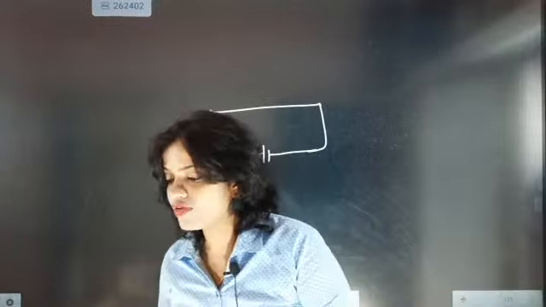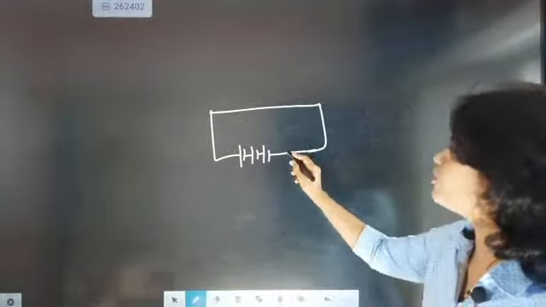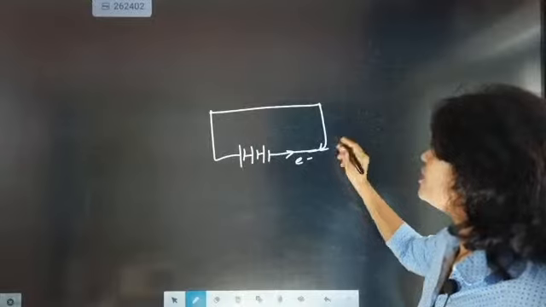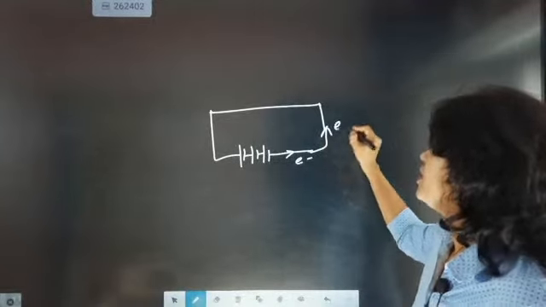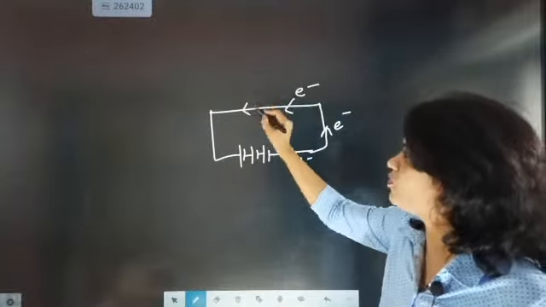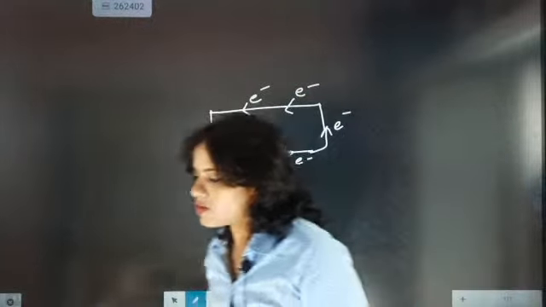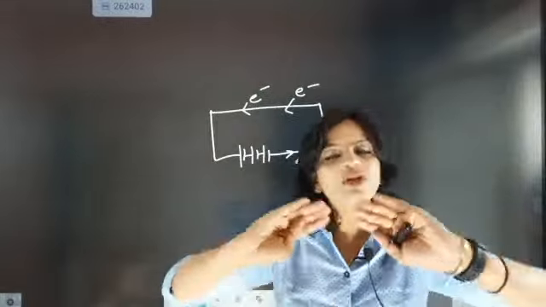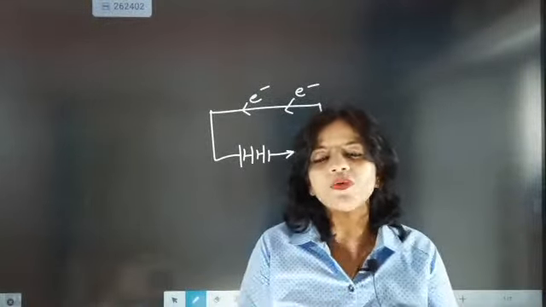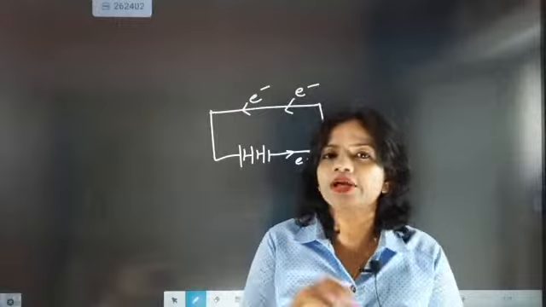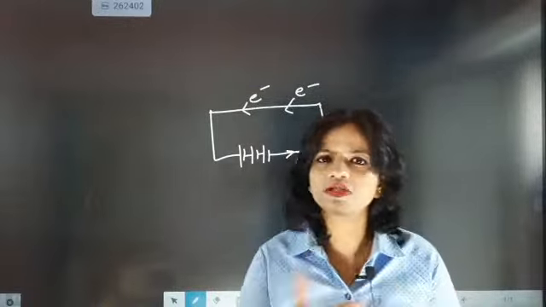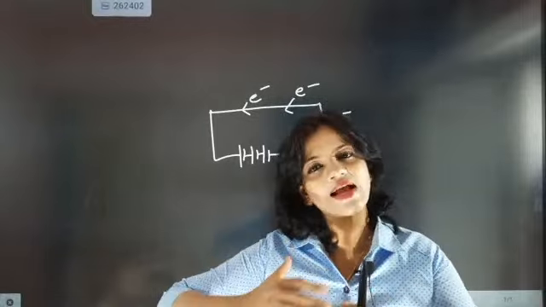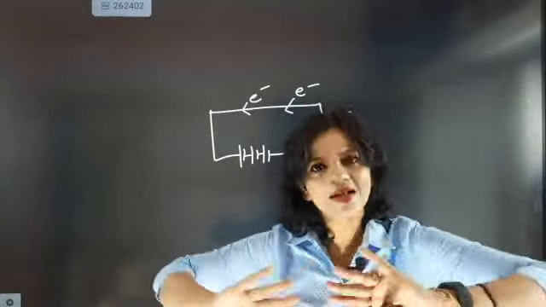So this electromotive force, Kartika, good evening beta, will push the electron from one terminal towards the other terminal. It will keep on moving. So what are the special circumstances? Till the battery or cell is connected and has that reaction, the electrons will move, because the electron is getting that drift. It is getting the push.